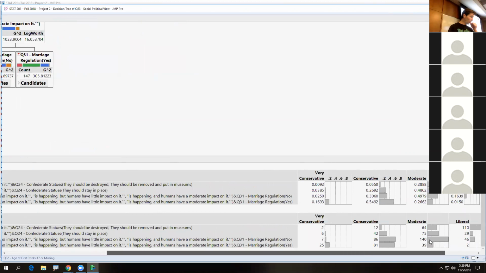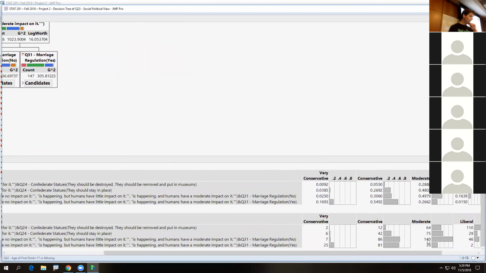When you look at that fourth leaf, which is barely on the screen, how many very conservatives are in there? You can barely see it. There's the fourth leaf. How many very conservatives are in there?